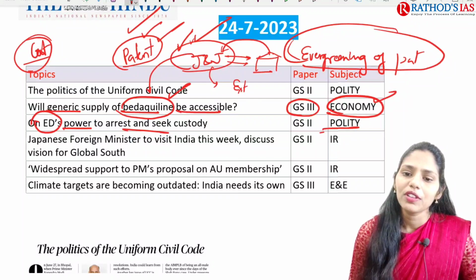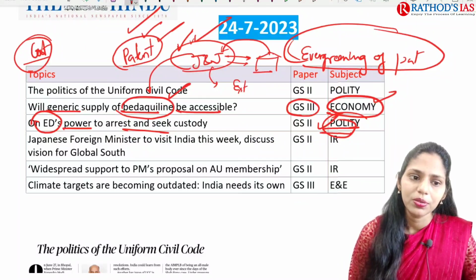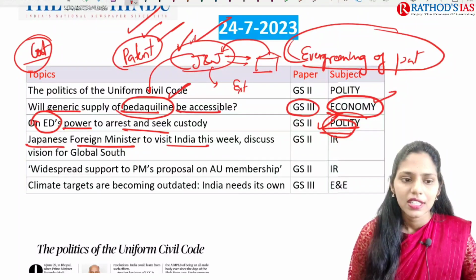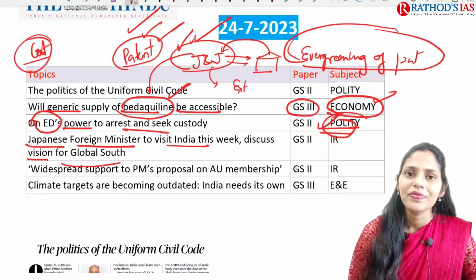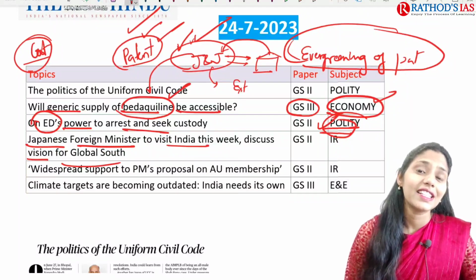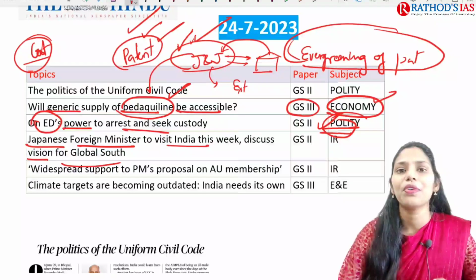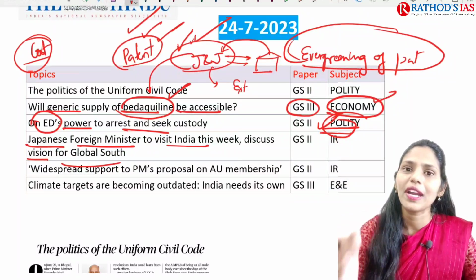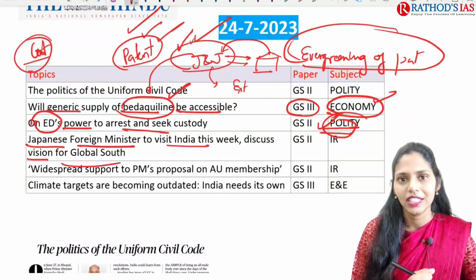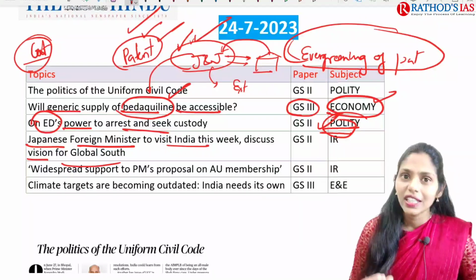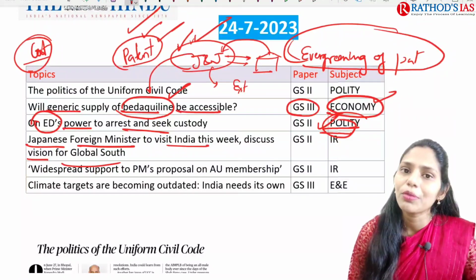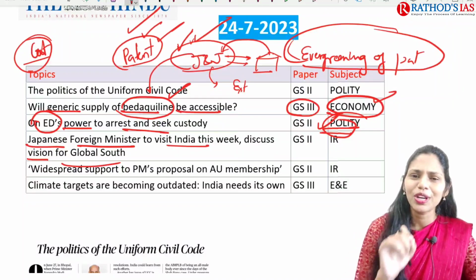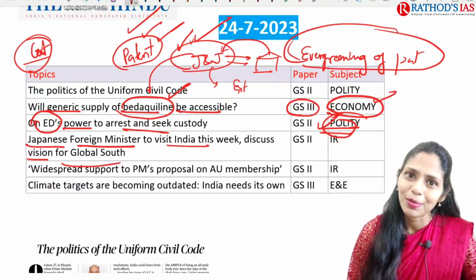And this topic is important from polity, which comes in GS paper 2. The next topic is: Japanese foreign minister to visit India this week, discuss vision for global south. In yesterday's lecture, I said why Vietnam is important for India, right? In the same way I want to ask you: why is Japan important for India? Why are India and Japan coming together with a number of projects? What is the importance of Japan for India? Please let me know at least 2 to 3 points in the comment box.